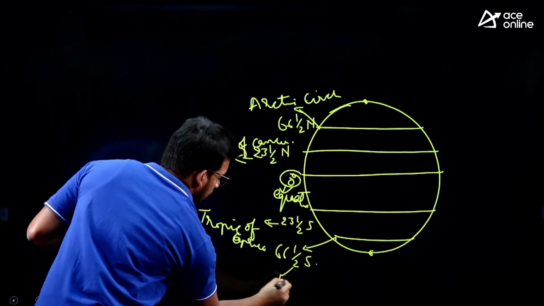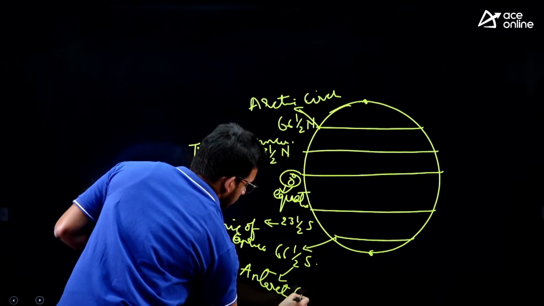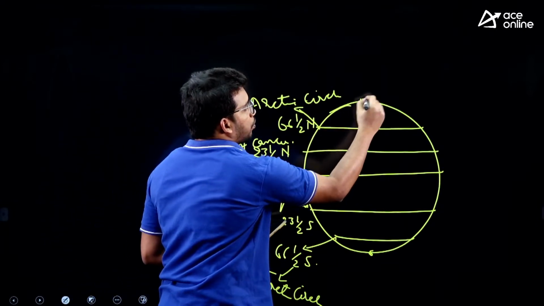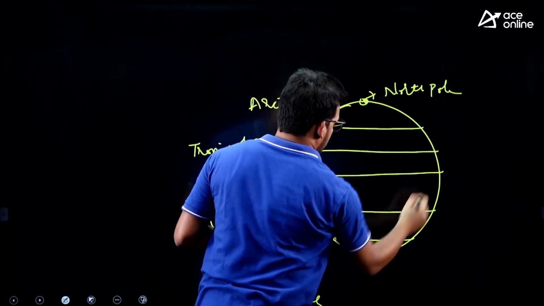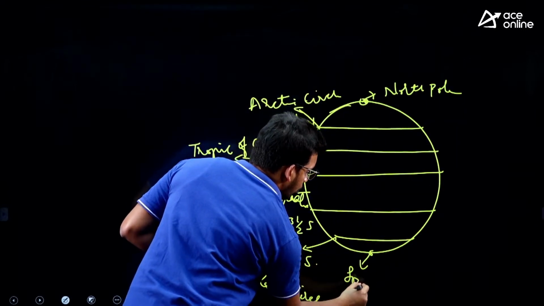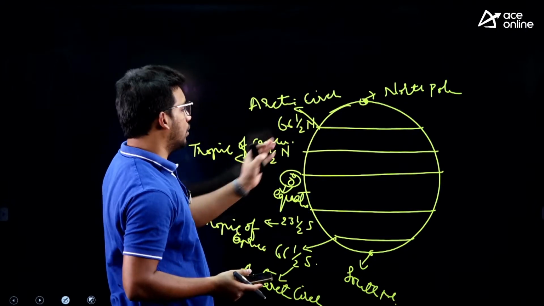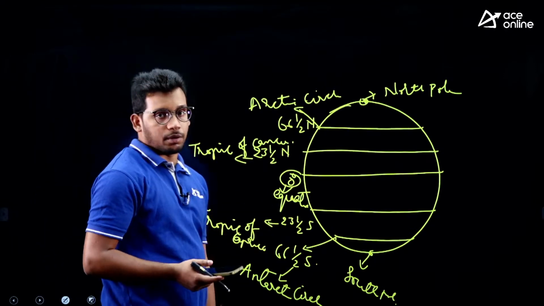This is the Antarctic Circle, right. Now, this is the North Pole, and this is the South Pole. So, this is the division of important latitudes. I hope you will be able to remember these names. You can expect a question from it, right.